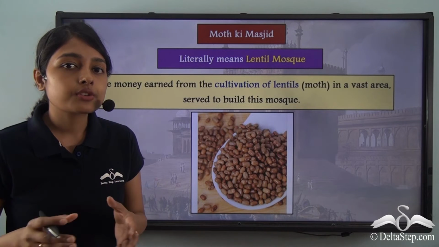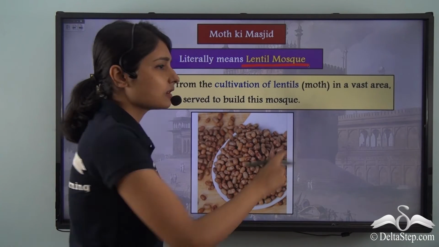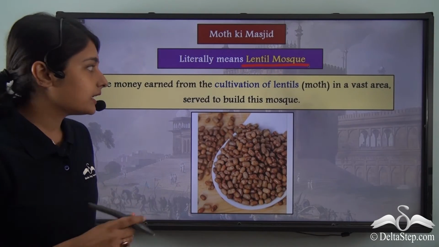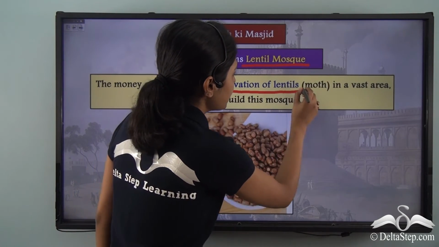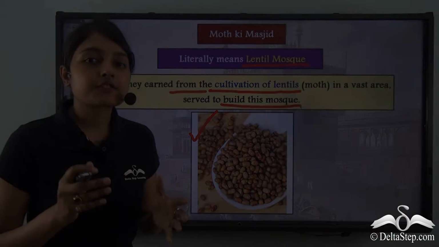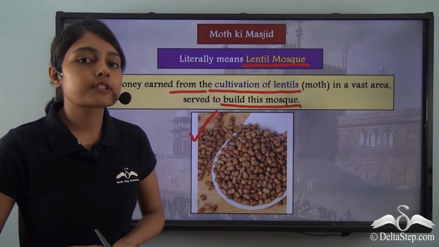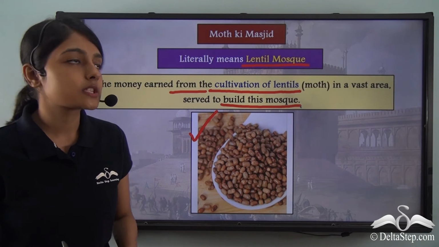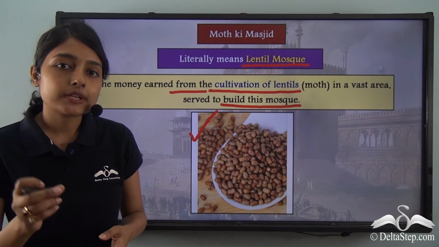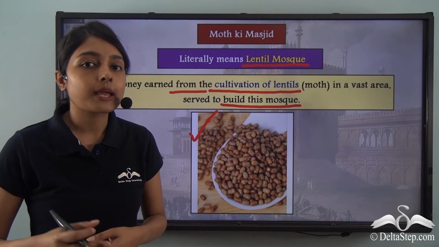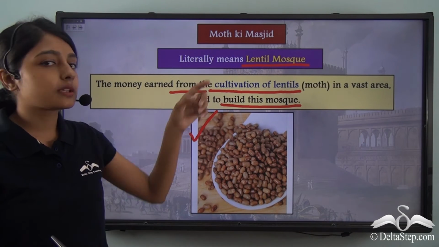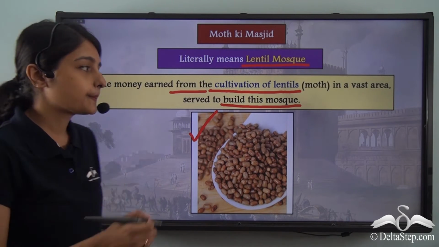Moth Ki Masjid literally means lentil mosque. Now, why was a mosque called lentil mosque? This is because the money that was earned from the cultivation of lentils, that is moth, was used to build this mosque. It is for this reason that this mosque that was built during the rule of Sikandar Lodi was known as Moth Ki Masjid. It was Sultan Sikandar Lodi himself who presented the seed of moth to Prime Minister Wazir Bhoya, and it was this Prime Minister who constructed the Moth Ki Masjid in the year 1505.